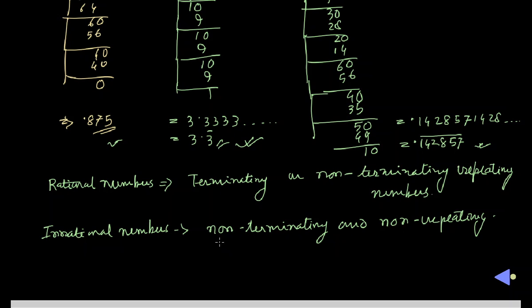Two conditions should be satisfied: one is non-terminating, another is non-repeating. Then only it becomes an irrational number. For example, square root 2 is 1.4142135 like that. It goes on and on and on. Here you see there is no digit repeating itself in a pattern. That is why it is called an irrational number.